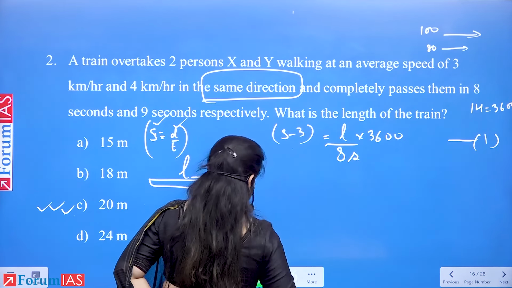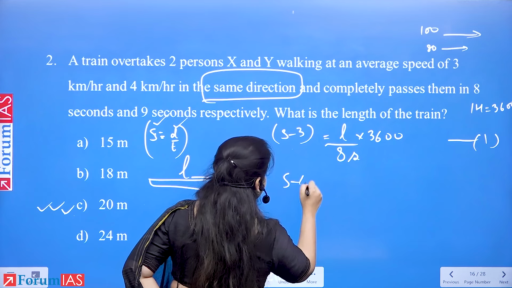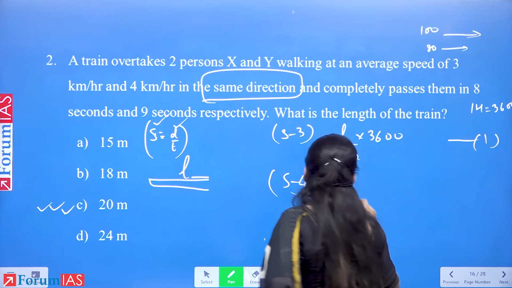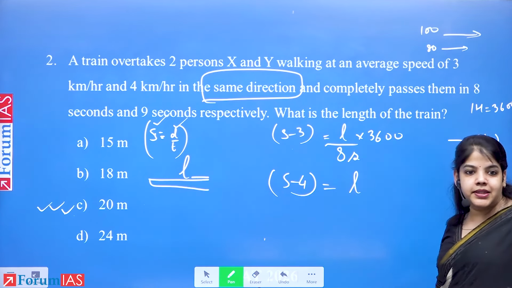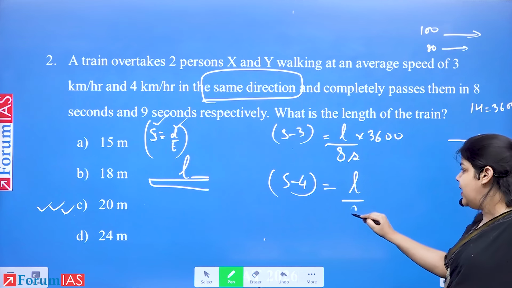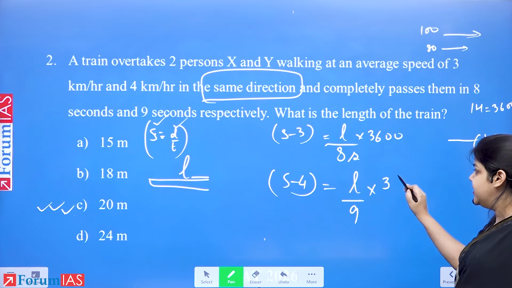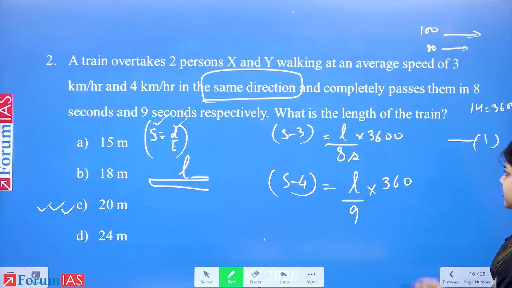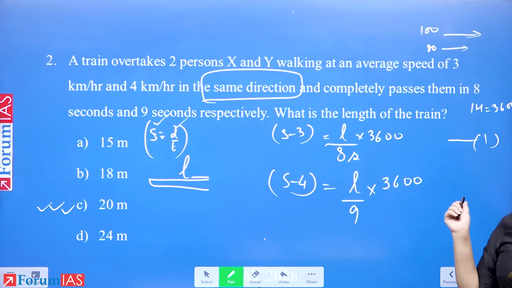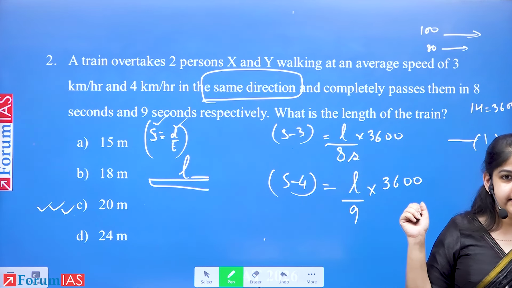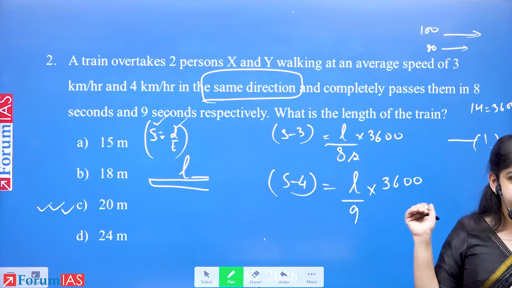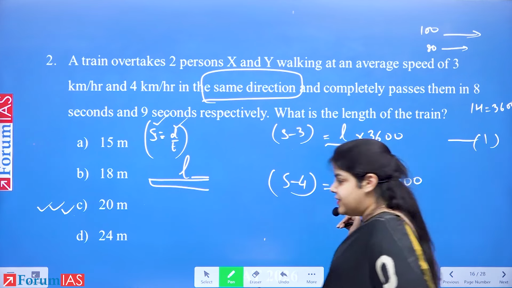S minus 4 equal to, again the length of the train, नहीं पता है, L upon 9 into 3600. Correct? I hope यहाँ तक सब clear है? Yes? Everybody is with me till here? Now after this,